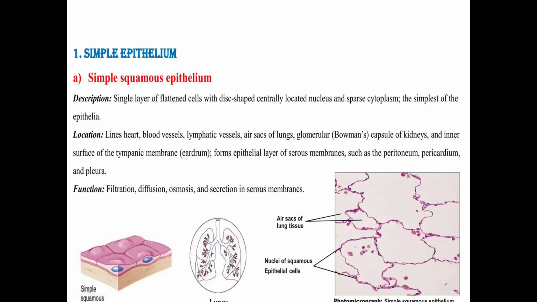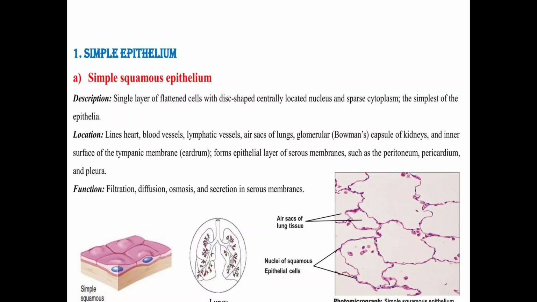Next, first is simple epithelium. Simple squamous epithelium is described as a single layer of flattened cells. It has a single layer of flattened cells with a nucleus and cytoplasm, and it is the simplest of the epithelia. Its locations are the lining of the heart, blood vessels, lymphatic vessels, air sacs of the lungs, glomerular capsule of the kidney, and inner surface of the tympanic membranes. It also forms the epithelial layer of serous membranes such as the peritoneum, pericardium, and pleura.